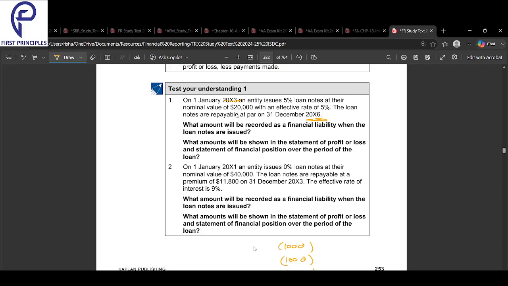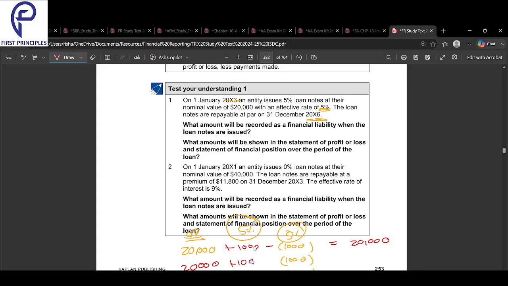Okay, how much loan I had taken? 20k. So this was at 5%. This is the opening. And what is the effective rate of a year? Effective rate is also 5%. So there will be literally nothing carried forward every year. So I'm paying at par. No problems. So 5% of 20, 1,000, I should have paid. How much did I actually pay? 1,000. What is carried forward? 20,000. Then again that gets carried forward.